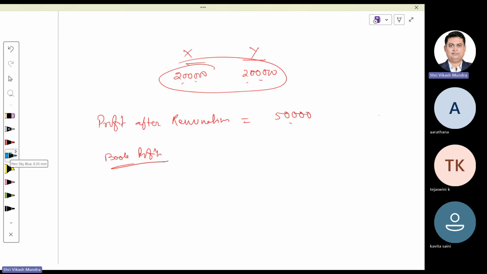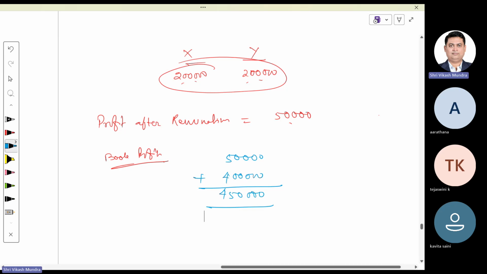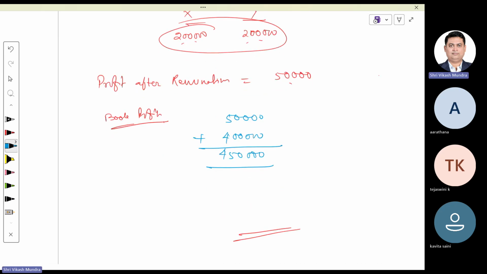We are supposed to compute profit before remuneration, taxable income before remuneration. So we will consider 50,000 plus 4 lakh, which comes to 4,50,000. Now, since this is more than 3 lakh, we are supposed to calculate first on the first 3 lakh, the limit would be 90% of 3 lakh or rupees 1,50,000, whichever is higher.